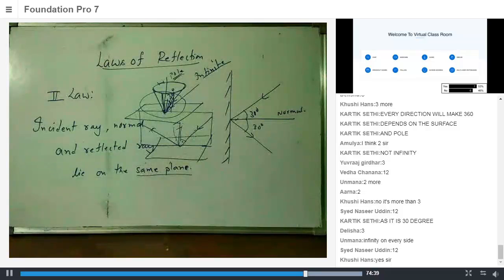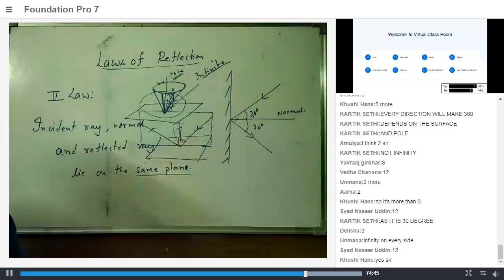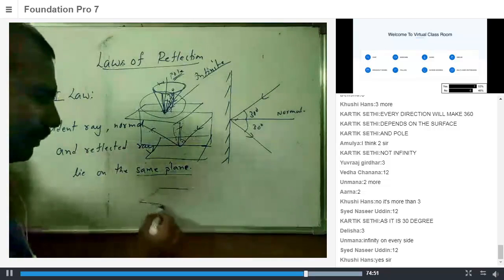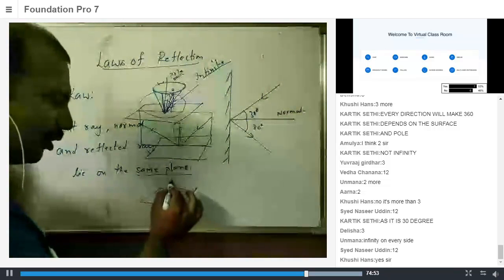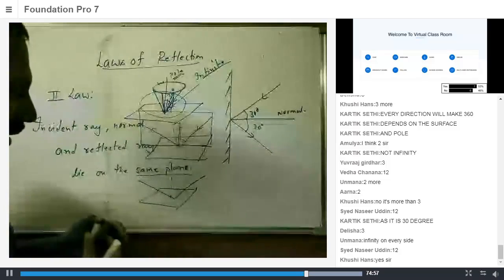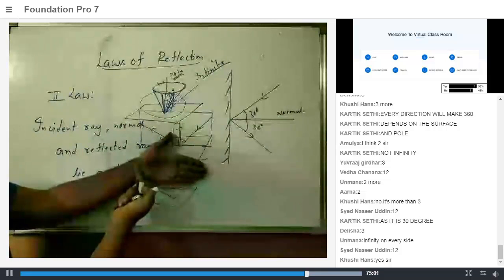What is the plane here actually? If I take this as a table, is the table the plane? The table is one plane, but if this is the normal, a ray is coming like this and a reflected ray is going like this, and I keep a sheet of paper, I'll see that the incident ray and reflected ray will be on the same paper.